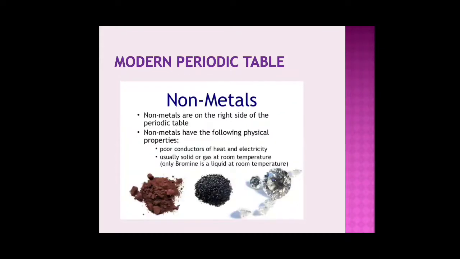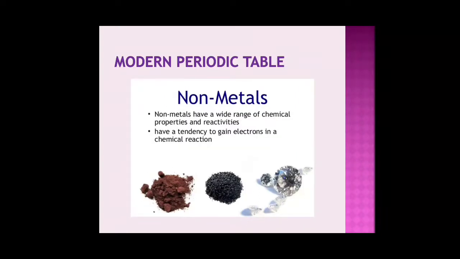Next, non-metals. What are non-metals? They are placed on the right hand side of the periodic table. What are the properties that they have? They are either gases, or soft solids, or liquids. So let us see them in the periodic table. They have a various range of chemical properties and reactivities. They have a tendency to gain electrons. Metals have a tendency to lose electrons and non-metals have a tendency to gain electrons.